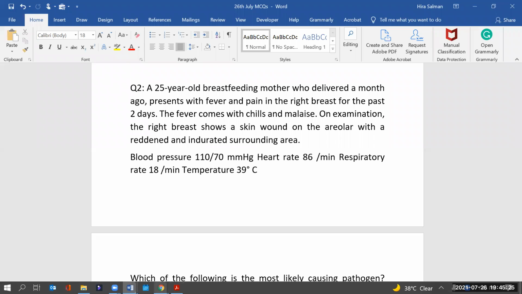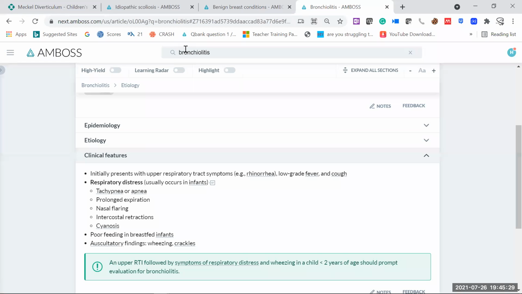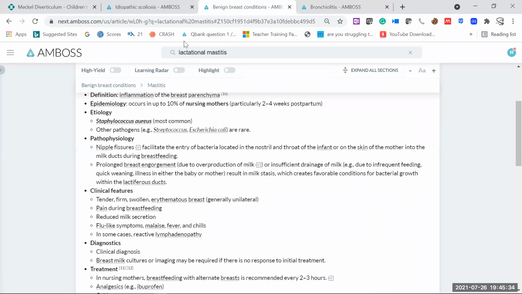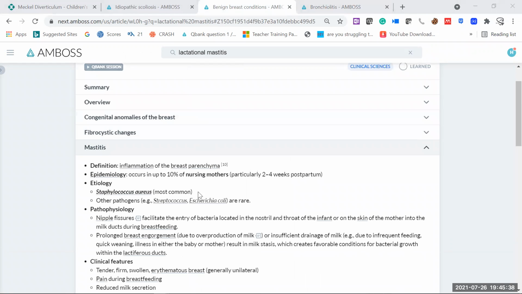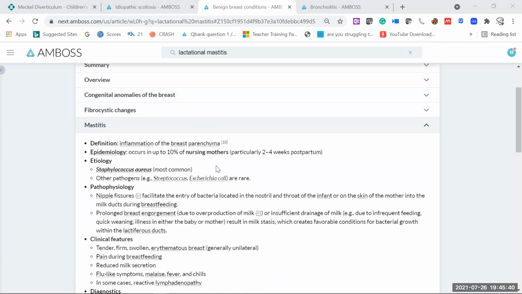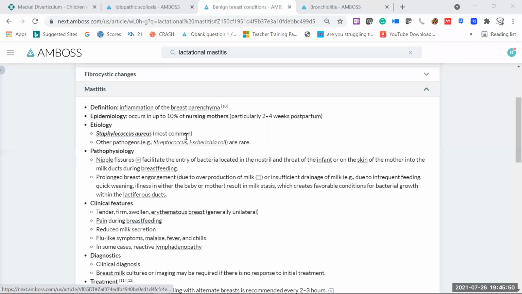So for this one, I just wanted to take you to AMBOSS, where we can quickly revise this lactational mastitis. See, in benign breast conditions, we have first of all the inflammation of the breast parenchyma, that term is called mastitis, and once she is in the lactating phase, we can say it's a lactational mastitis. So which organism is the most common? See, it's clearly mentioned the most common organism is Staphylococcus aureus.